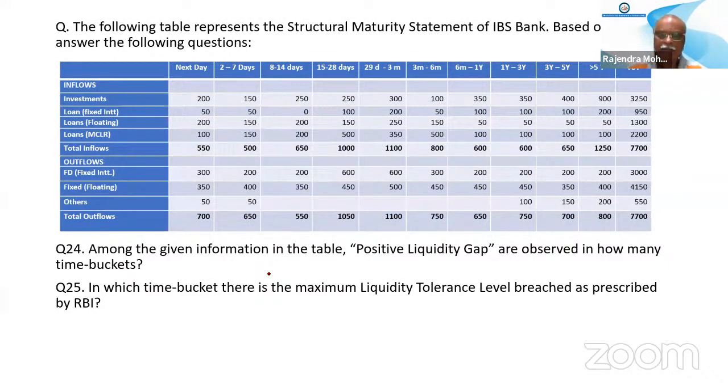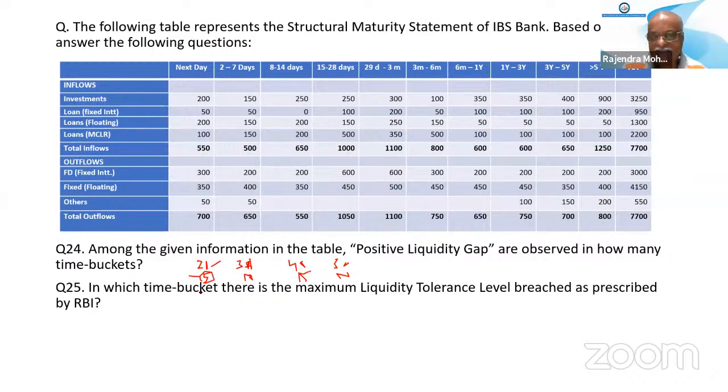Okay. But sir, one doubt is in question number 25, we calculated the maximum liquidity tolerance level. All the four values are negative values. So from those four values, we have to select the maximum value, right? Suppose this was say 21, this was say 36, this was say 40, and this was say 30. Suppose this is the excess we have. But RBI has allowed here 5, here 10, here 15, and here 20. So this much is allowed.